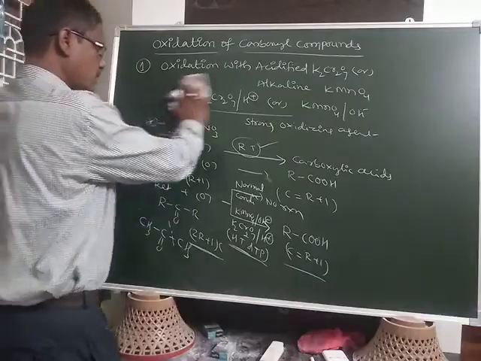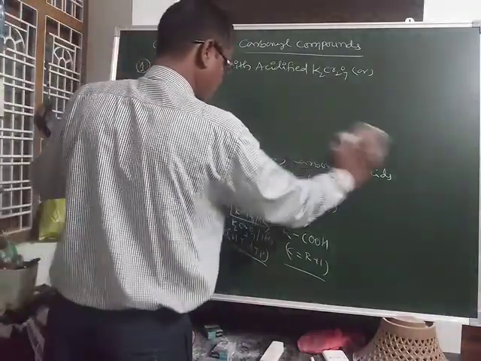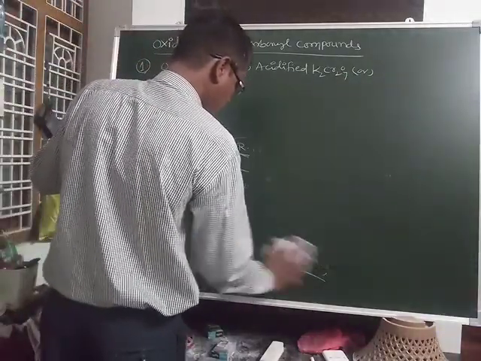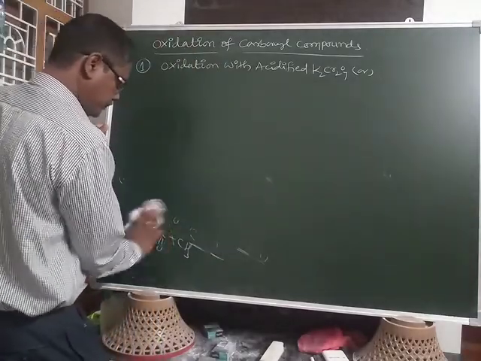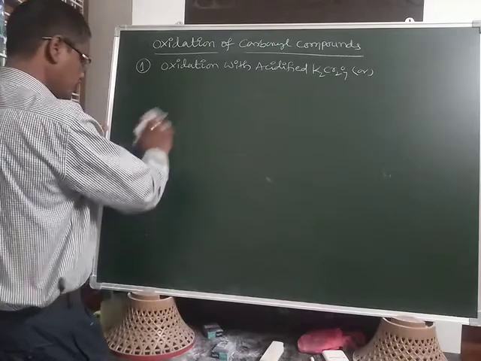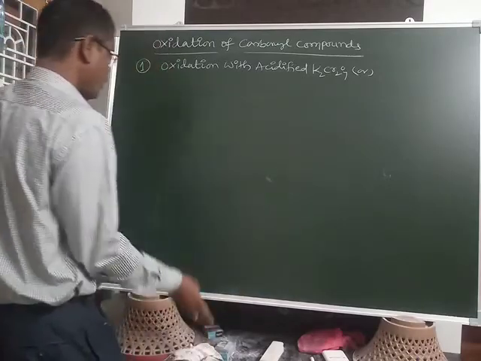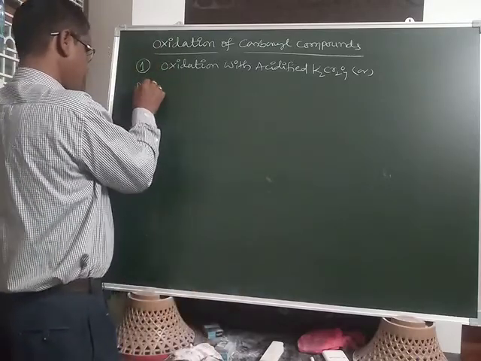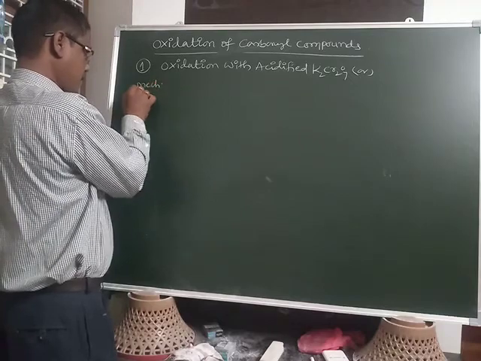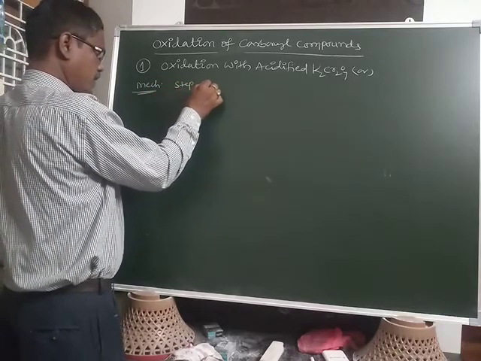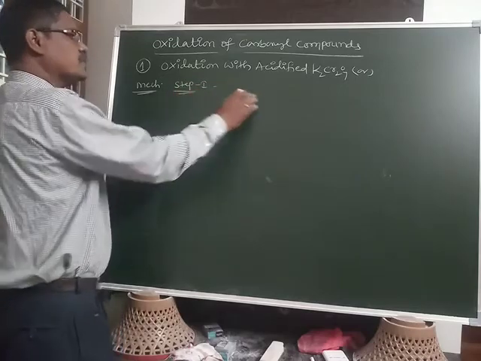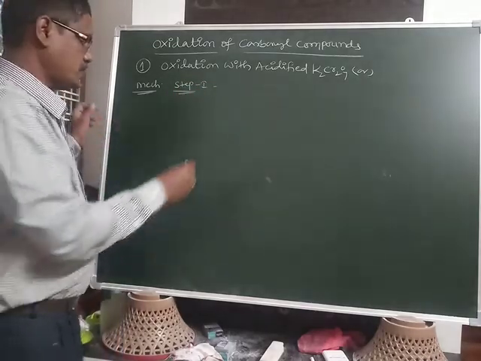But we want to learn the mechanism, how the oxidation of aldehydes takes place. Step 1: aldehydes are easily oxidized.